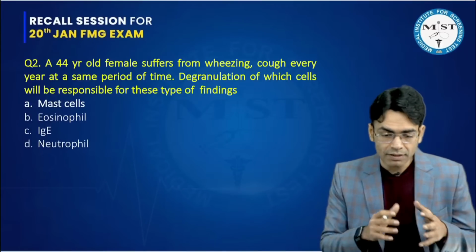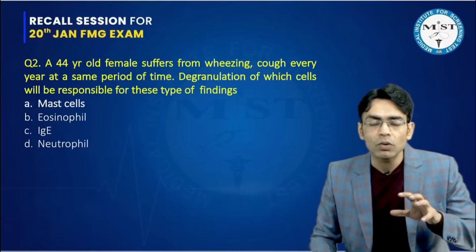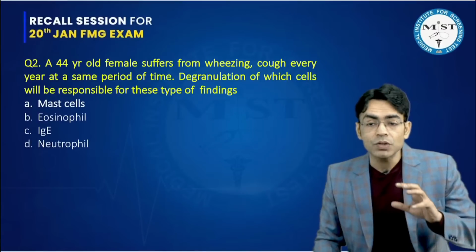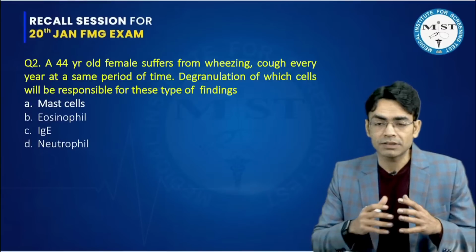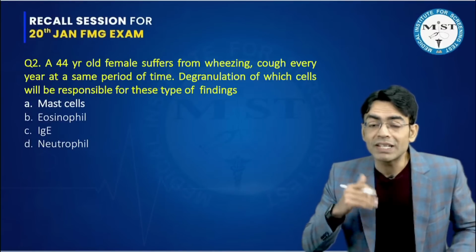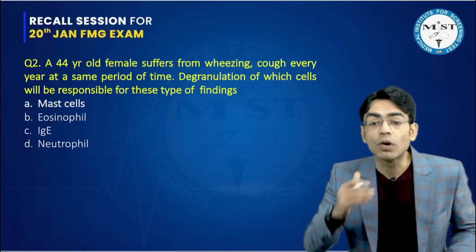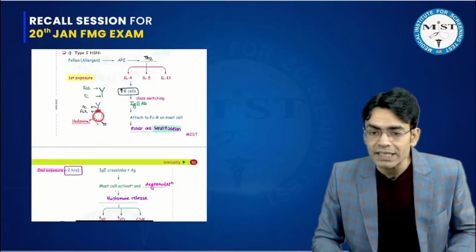When we read this, we have discussed multiple times in the classes that this is all about type 1 hypersensitivity, where you have allergic reactions. They have asked about the degranulation of which cells. They have not asked what is causing it. We know that in type 1 hypersensitivity, the antibody responsible is IgE.